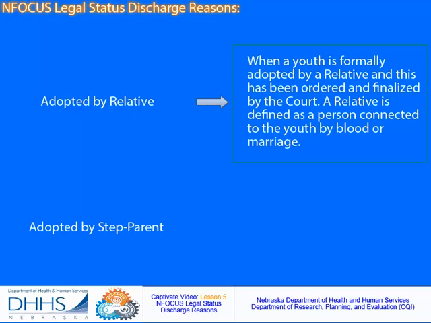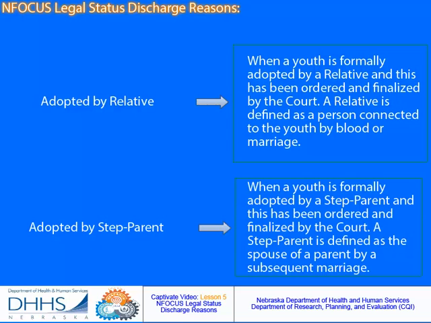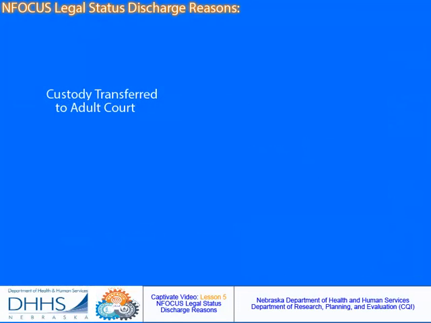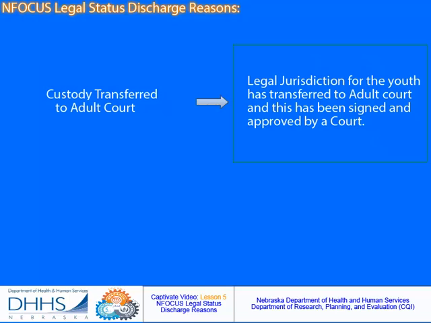The next one is adopted by step-parent. The definition for this is when a youth is formally adopted by a step-parent and this has been ordered and finalized by the court. A step-parent is defined as the spouse of a parent by a subsequent marriage. The next discharge reason is custody transferred to adult court, which is defined as legal jurisdiction for the youth is transferred to adult court and this has been signed and approved by the court.